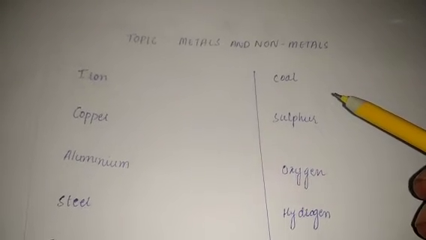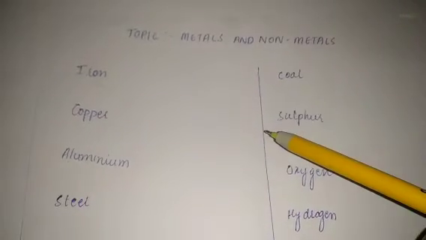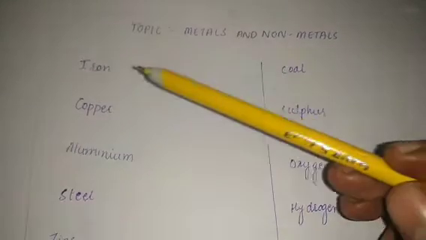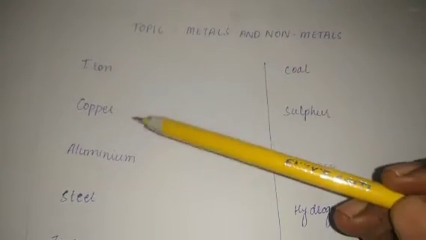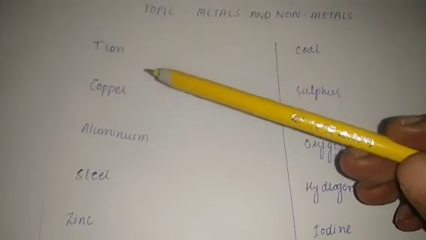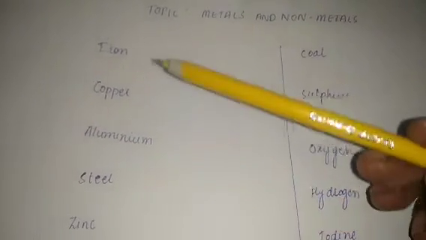Hello students, today we will learn about the topic metals and non-metals. Let us take some examples. If we look at iron, copper, aluminium, steel, zinc, these are all metals we have seen in our day-to-day lives.